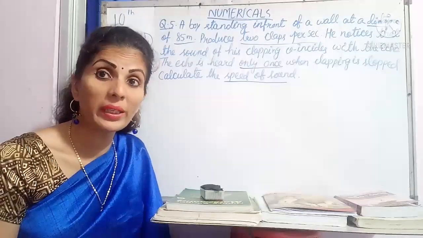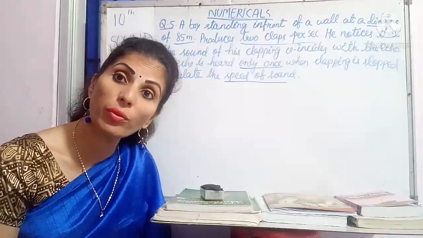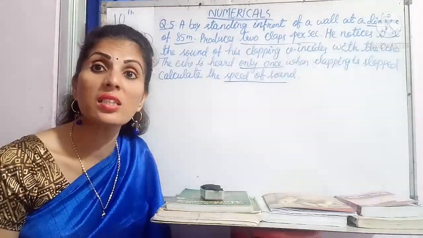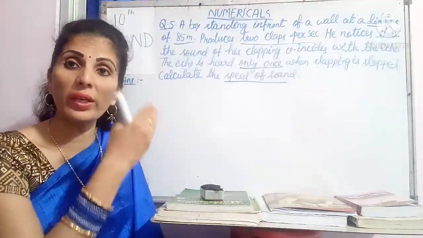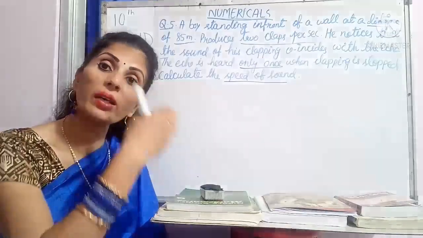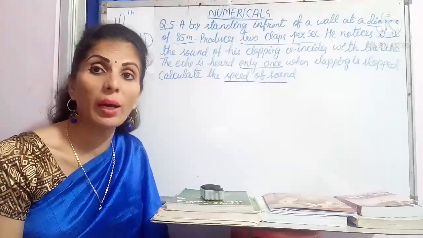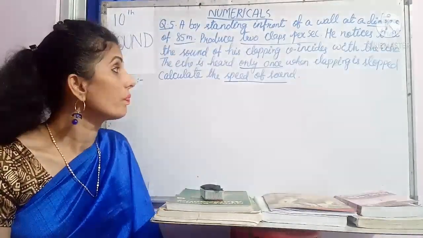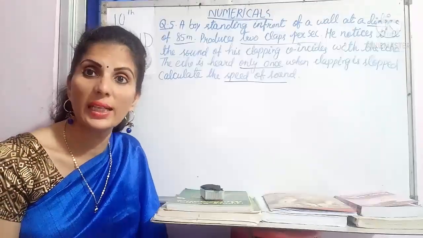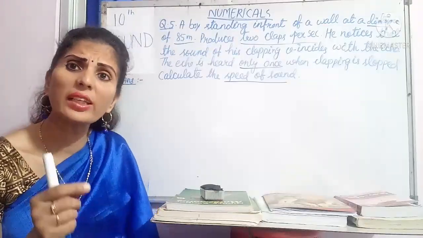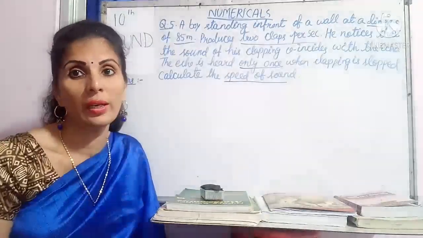Otherwise, your 1 mark will be cut in your ICSE board exam. It is strictly instructed by the ICSE board that whenever you are doing any numerical, your final answer must be in decimal form. Inside the problem you can do as you like. So, whenever you are calculating, you can put 1 by 2 second or 0.5 second. But if your answer is coming in fraction, then you have to make it decimal. Next, what is asked? Calculate the speed of sound. Means V is asked. As I have told, only 3 factors are needed for the calculation of echo, so you have to find out these 3 factors from your question.